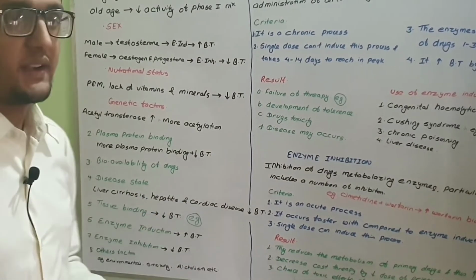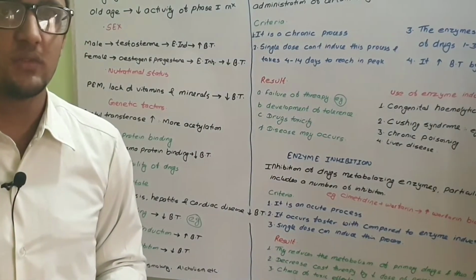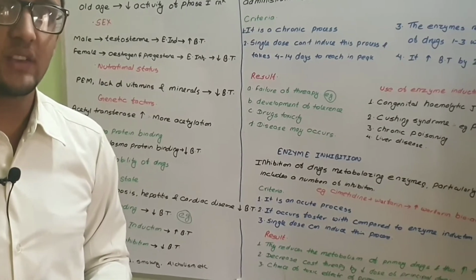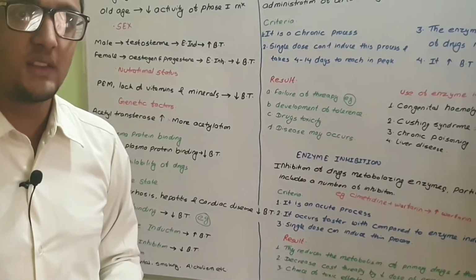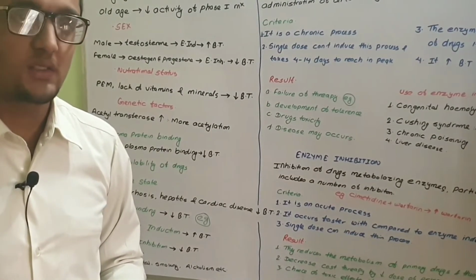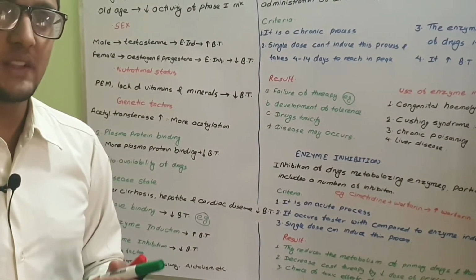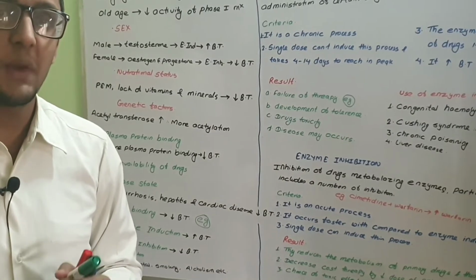And tissue binding: there are some drugs which have high affinity towards tissues. For example, iodine has higher affinity with the thyroid gland, tetracycline has higher affinity with bone and teeth, and digoxin has higher affinity with heart muscles. These drugs undergo low biotransformation because they have higher affinity with the tissue and bind to it.